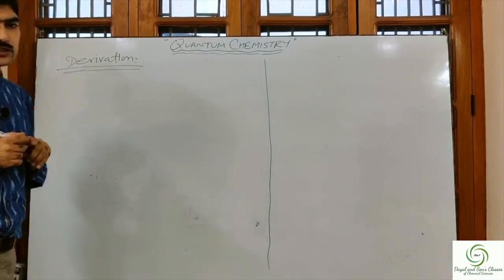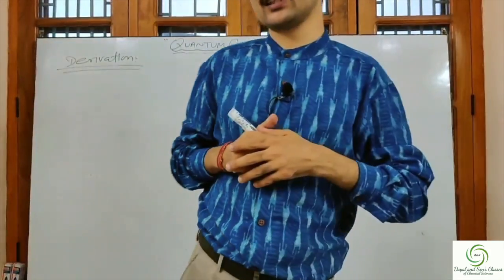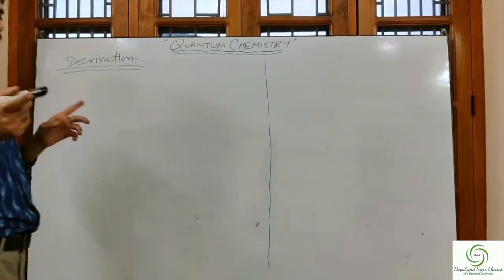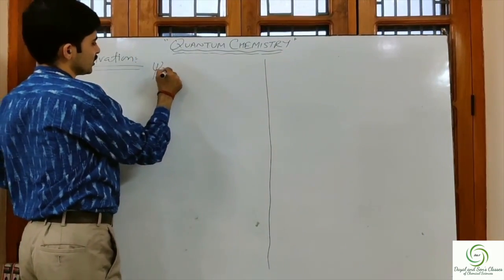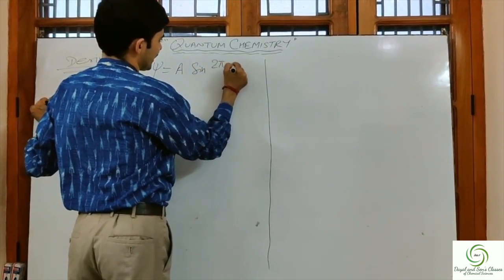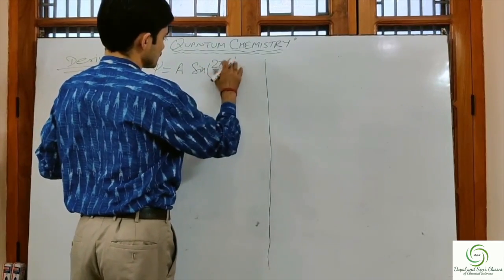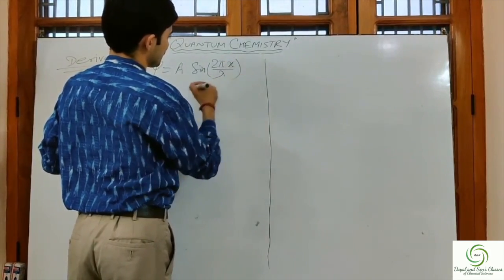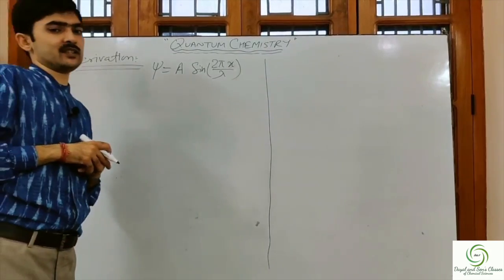In order to derive the equation, Schrodinger compared the electron wave to the standing wave, and the standing wave equation is psi is equal to a sine of 2 pi x upon lambda, in x direction.